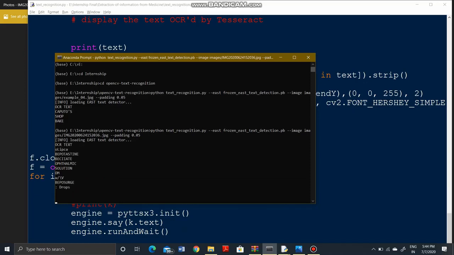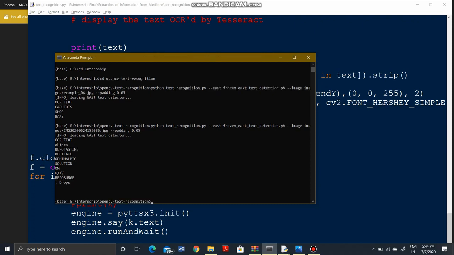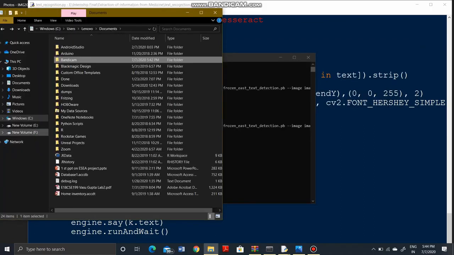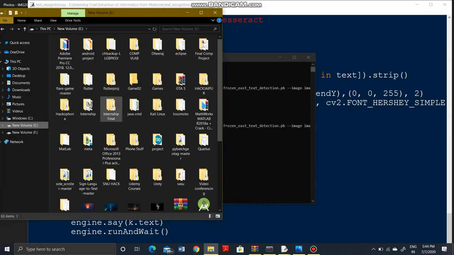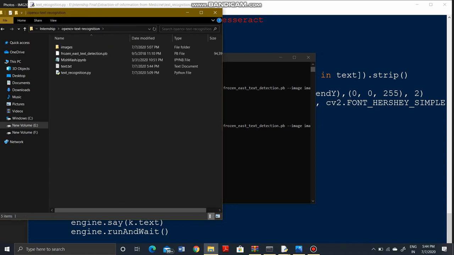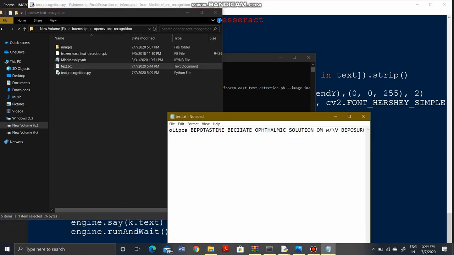Olipka Bapodestine beside ophthalmic solution OMW/\V Bapozerge, drops. So this was the text detected, and you might have heard the speech too. This text is even saved temporarily in the local folder. I'll just show you. As you can see, this is the local folder, and this is the file that has been edited.